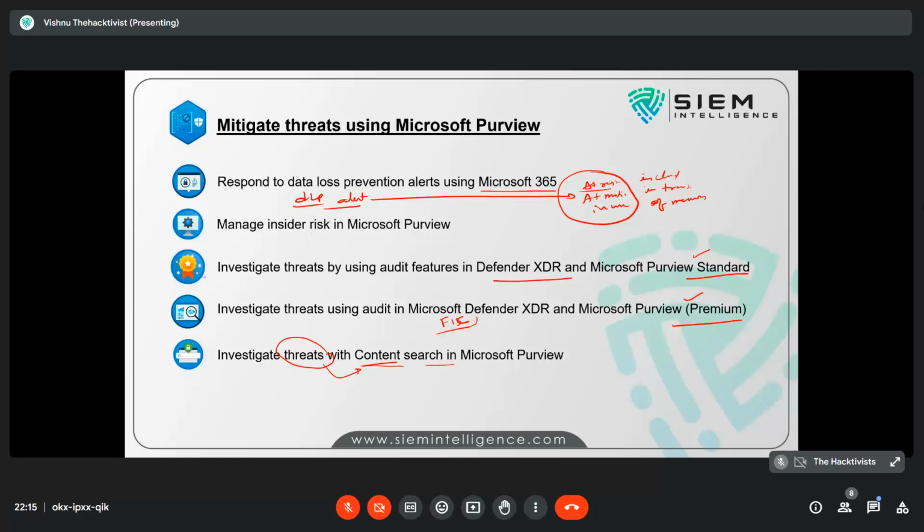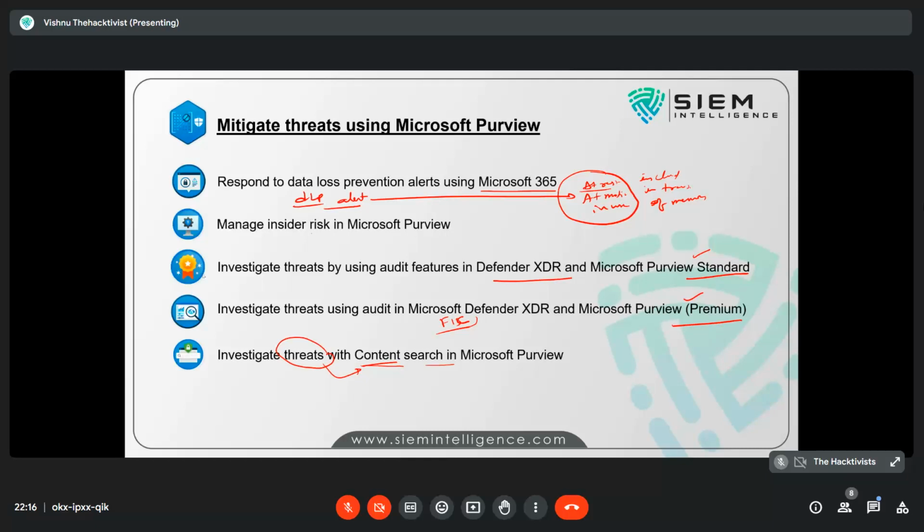Let's say I send two mails. One is clicked, one is only delivered. We will sort those people by using some query. Only the clicked persons we can come to know. That means these people might get infected because they clicked. That's correct. In Office 365, the capability is there: who all read that particular mail, and who only got delivery. So we are able to identify those things, right?